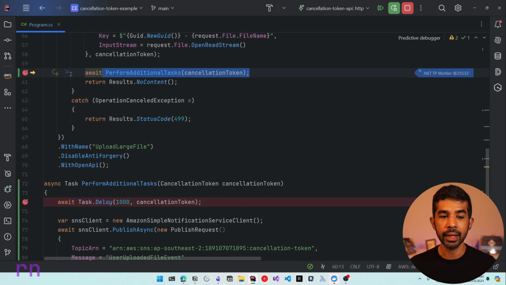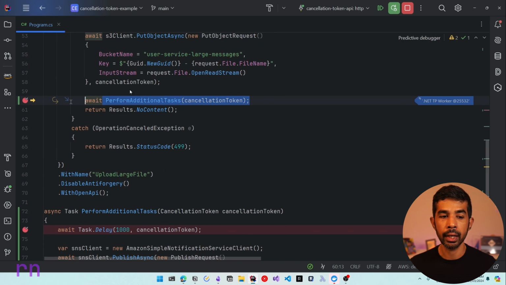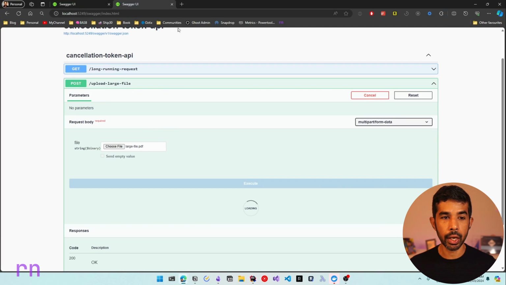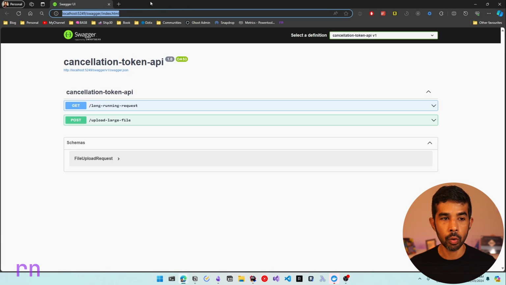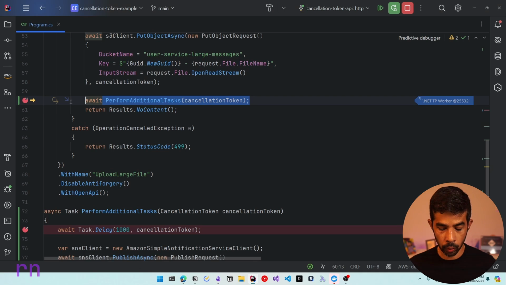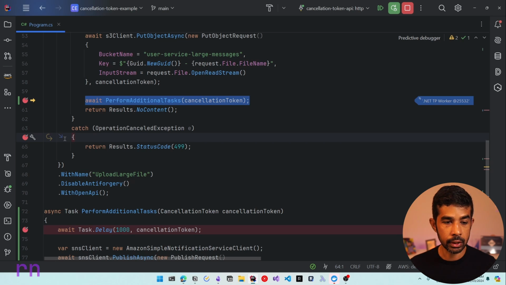However, what if the user cancels out of this operation at this point? So let's come back to our Swagger UI and navigate away from here, which should invoke the cancel on the token. So let's continue this execution. So let's also put a breakpoint in the operation cancelled exception and continue running this.